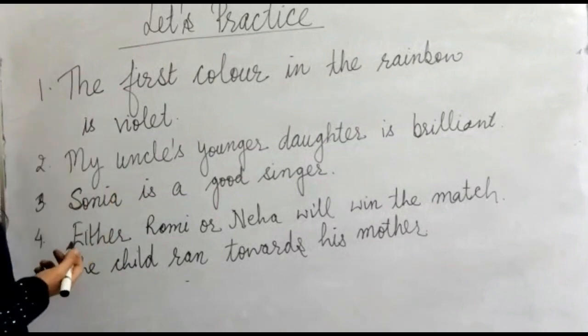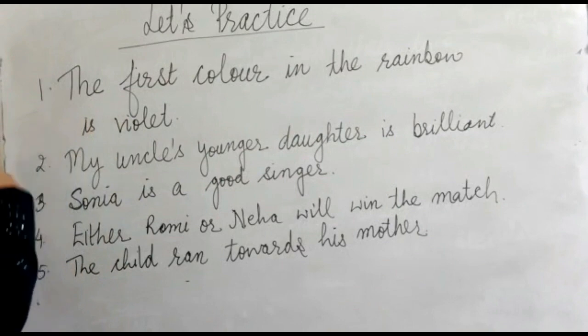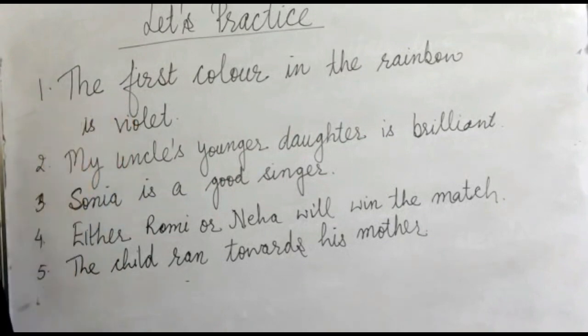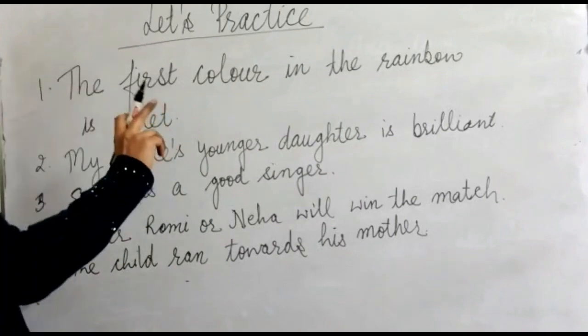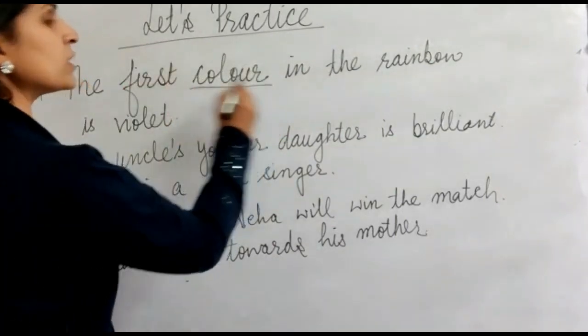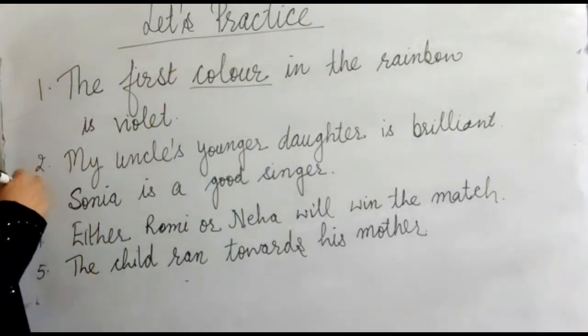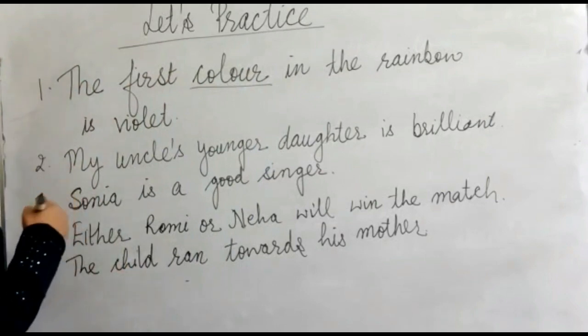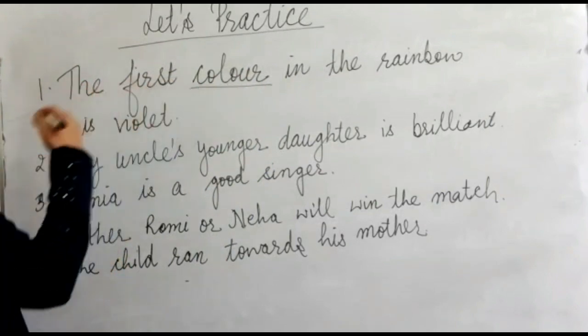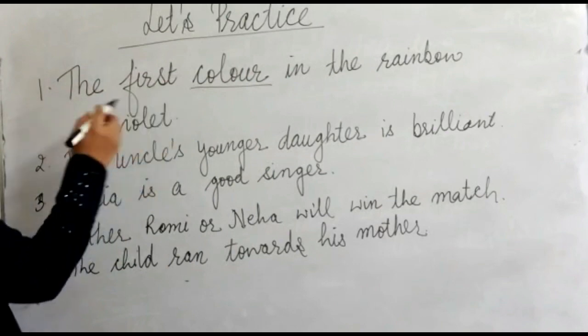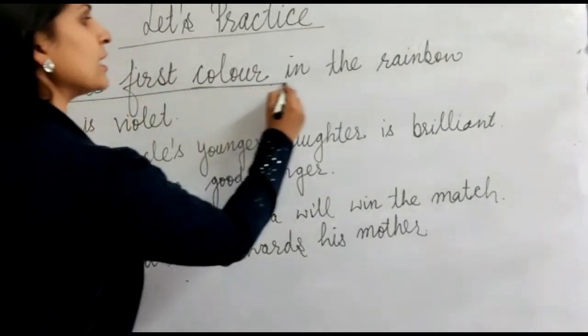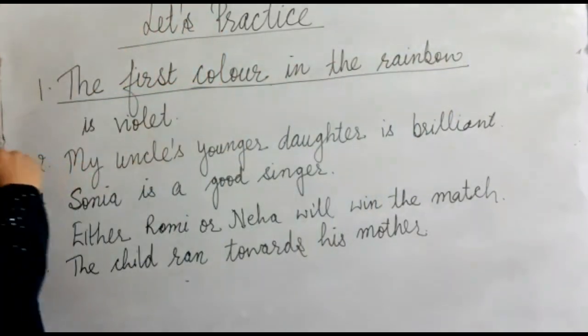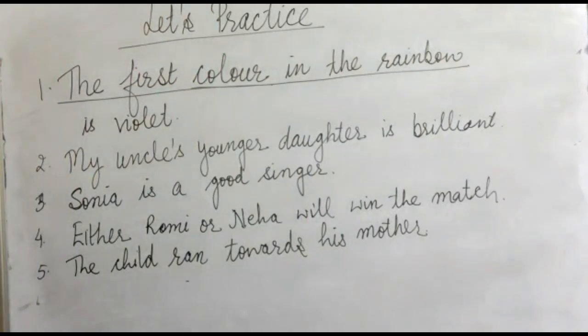Now let's find the subjects in the given sentences. The first sentence is, the first color in the rainbow is violet. We know we are talking here about color, but we are also given some additional information about this color. Which color is this? It is the first color in the rainbow. So this whole is the subject.